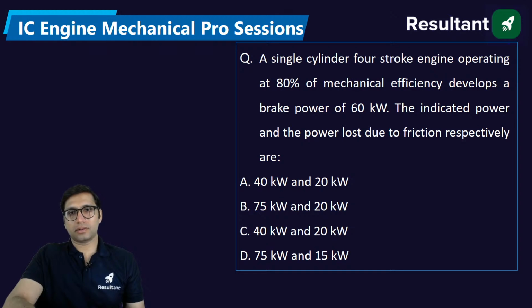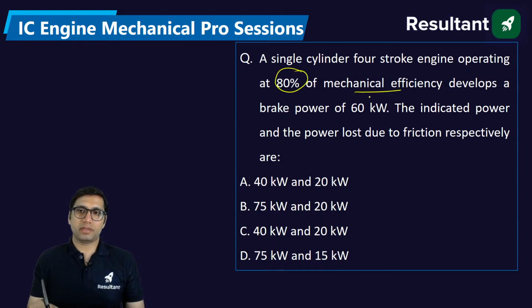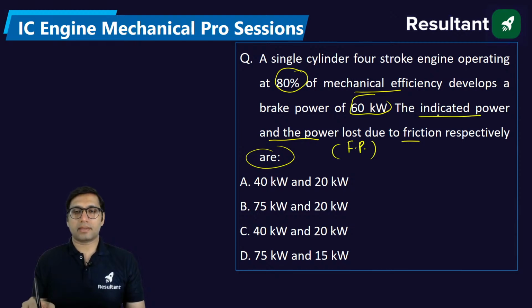A single cylinder 4-stroke engine operating at 80% mechanical efficiency develops a brake power of 60. The indicated power and power loss due to friction are. Power loss due to friction is called friction power, and indicated power they are asking here.